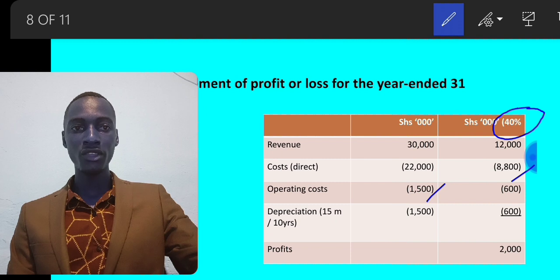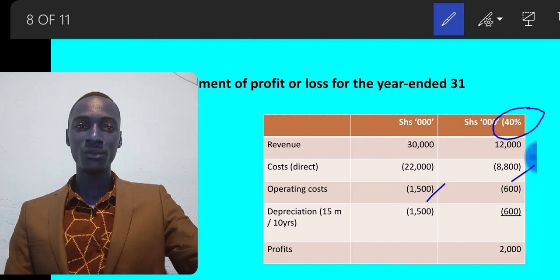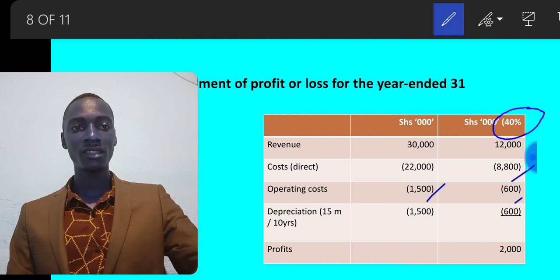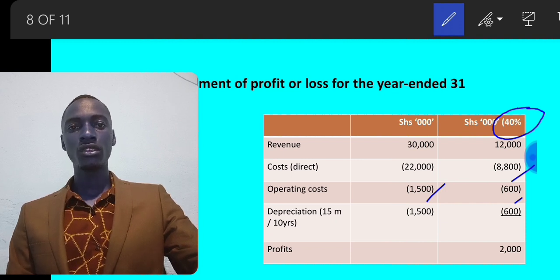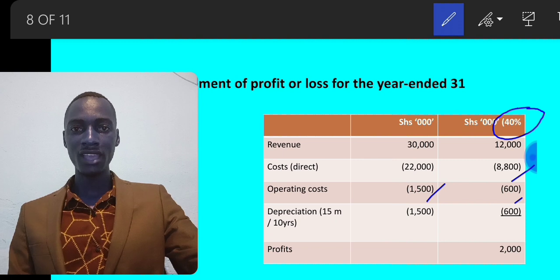Operating costs for the joint operation are 1.5 million. Rashida only records 40% of 1.5, and that is 600,000. Depreciation: 15 million is the cost of the natural gas station, which is to be depreciated over a period of 10 years.